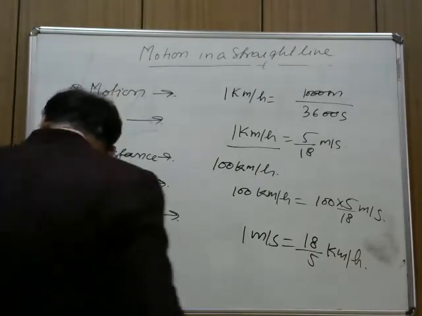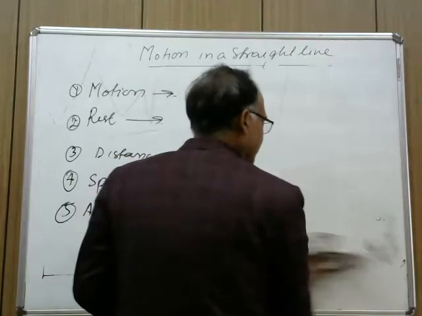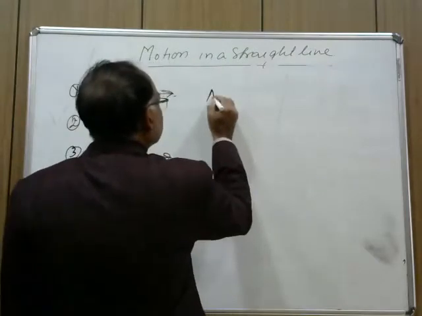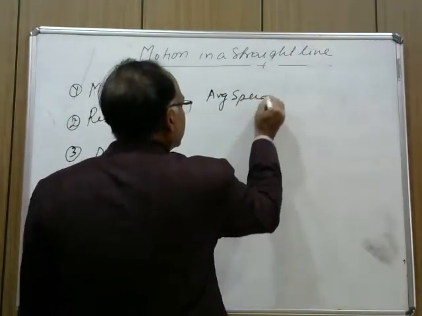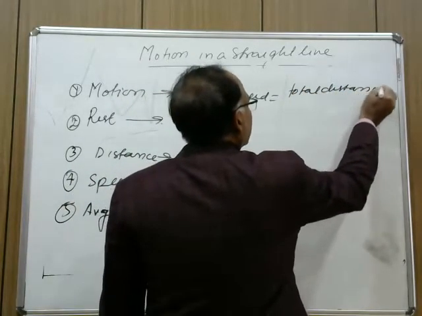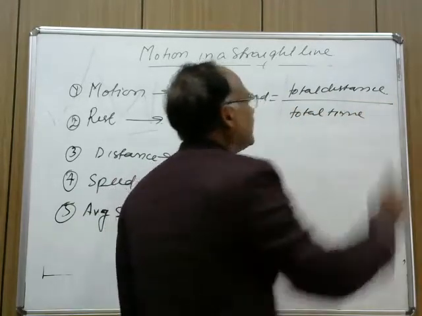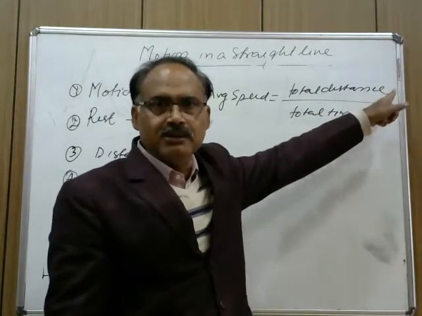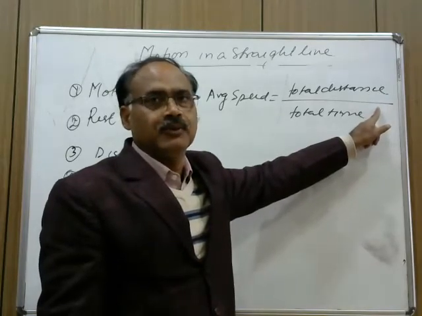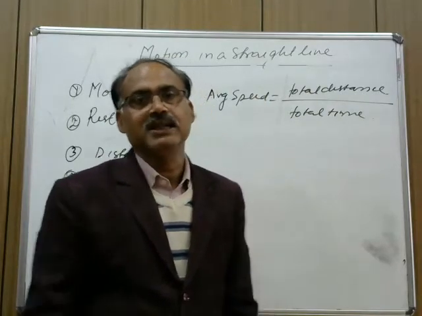Average speed. Now, average speed is defined as the ratio of total distance traveled. Average speed is equal to total distance upon total time. Here exactly it is total distance traveled by the body to the total time taken in traveling that distance. So, average speed is defined as the ratio of total distance to the total time.